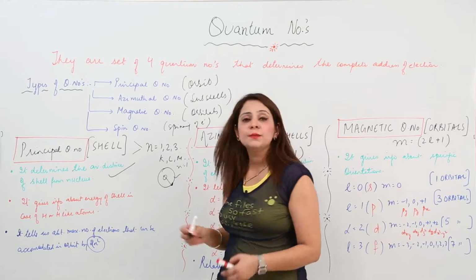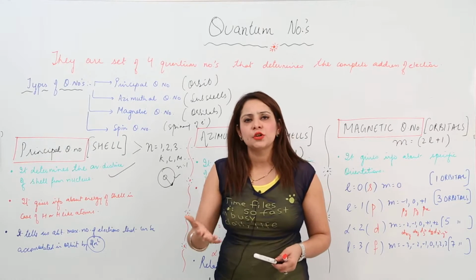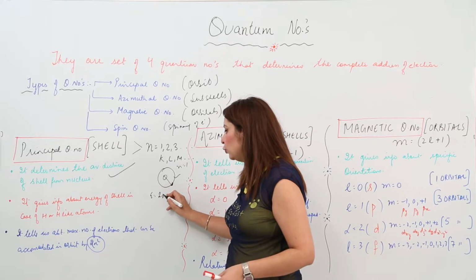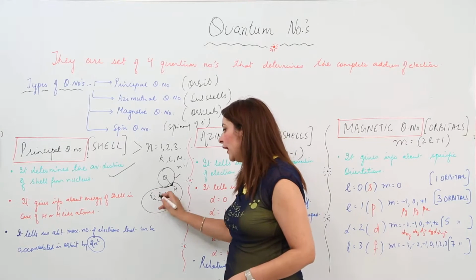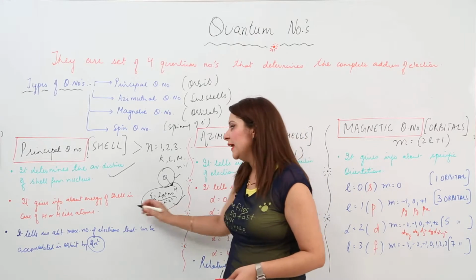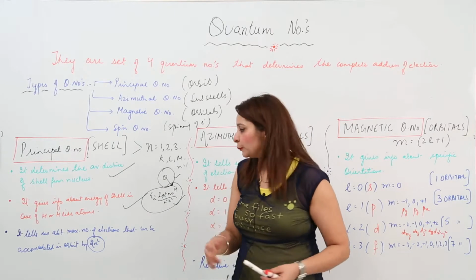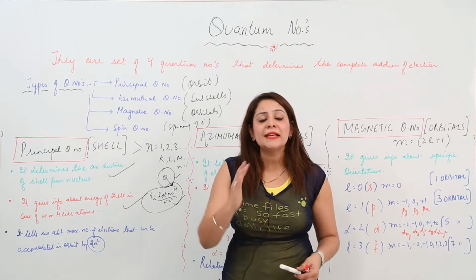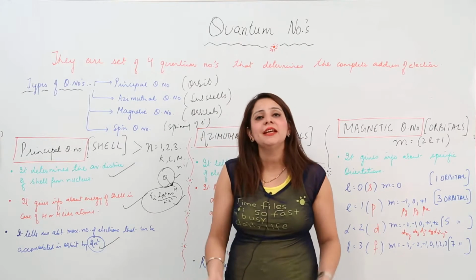And likewise, as Bohr said, we can also have the energy for the specific orbit, not for all multi-electron atoms, but for hydrogen or hydrogen-like atoms. It is given by E = 2π²me⁴/n²h². We know that. So energy for any orbit of hydrogen-like atoms or a hydrogen atom is given by this formula. So it determines the energy of the shell also, but only for hydrogen or hydrogen-like atoms. Likewise, the orbit tells us how many electrons it can possess. The maximum number of electrons it can accommodate is given by the Bohr-Bury rule, that is 2n². It was again given by Bohr.